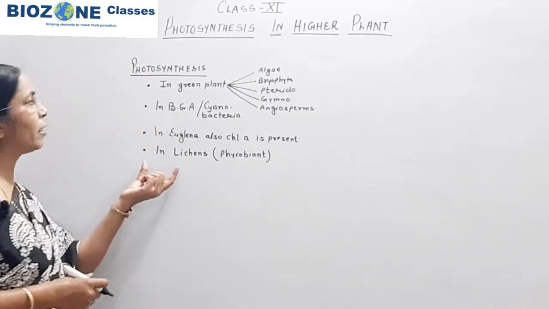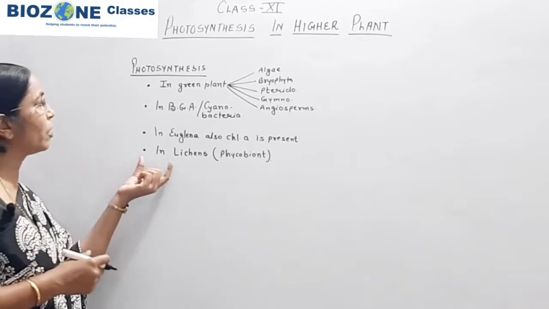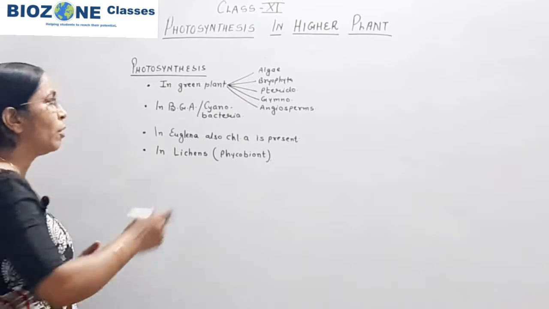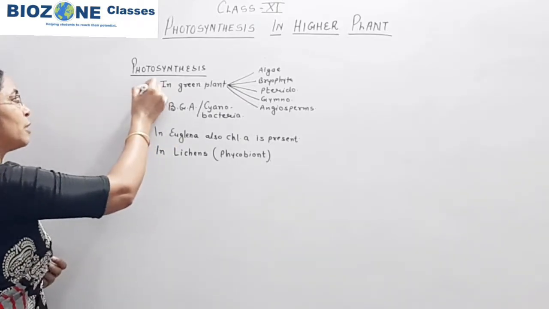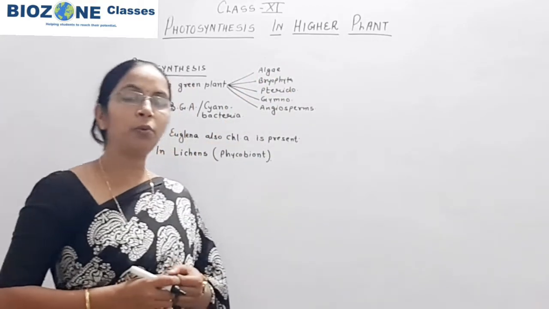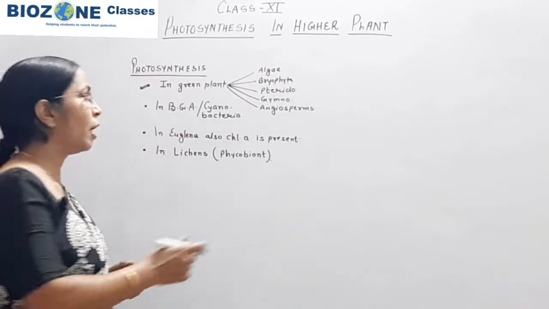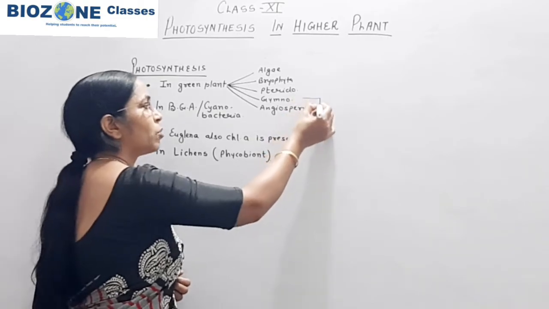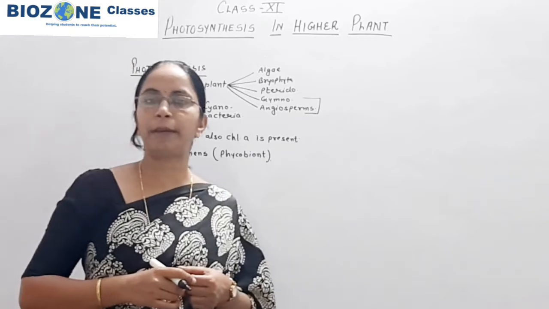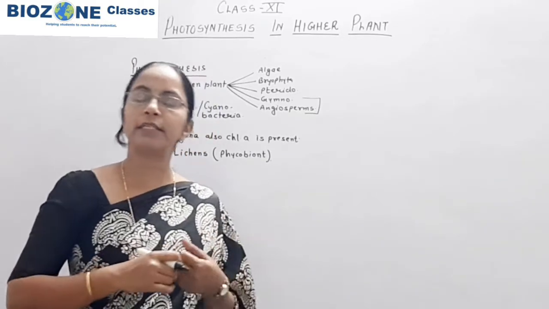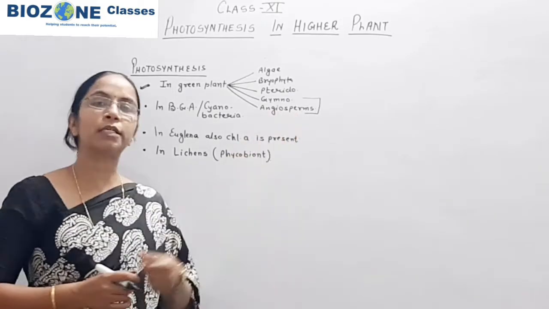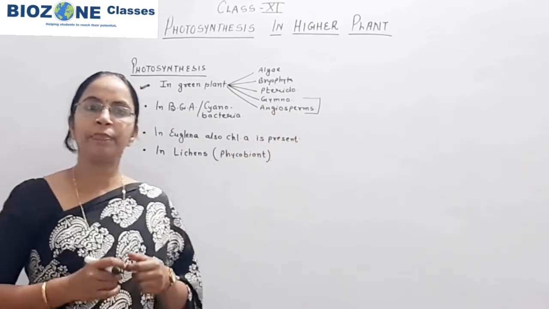Now here, when we study photosynthesis, this chapter is associated with photosynthesis in higher plants. Now what do we understand by higher plants? These two categories of plants, gymnosperms and angiosperms, are predominantly placed under higher plants, and in this chapter we mainly associate the phenomenon of photosynthesis with these two groups of plants.